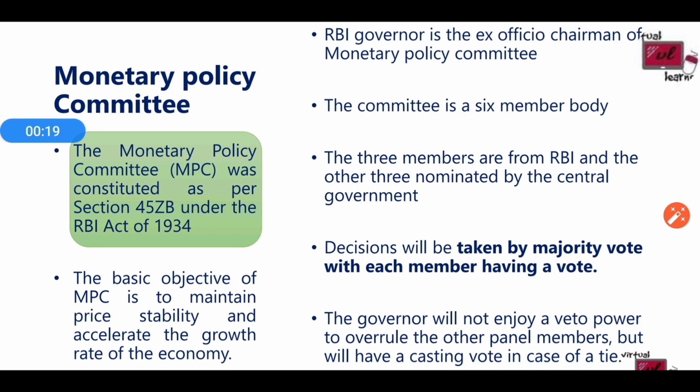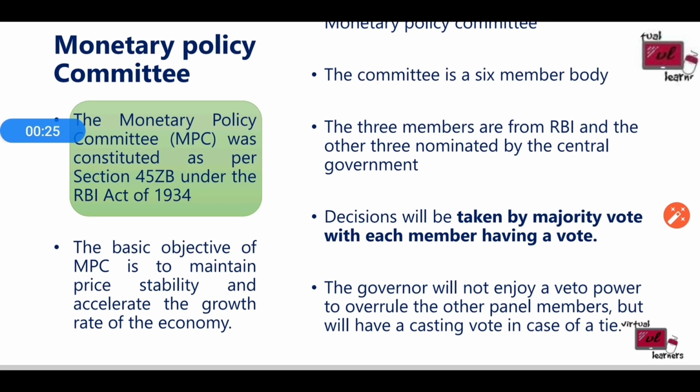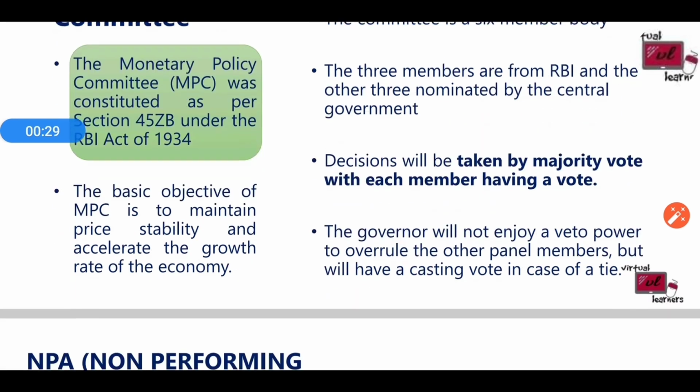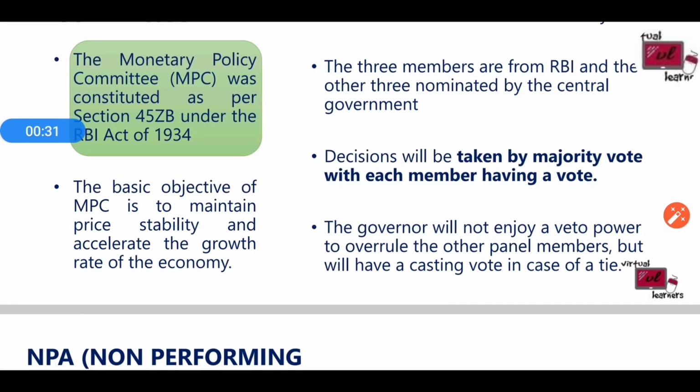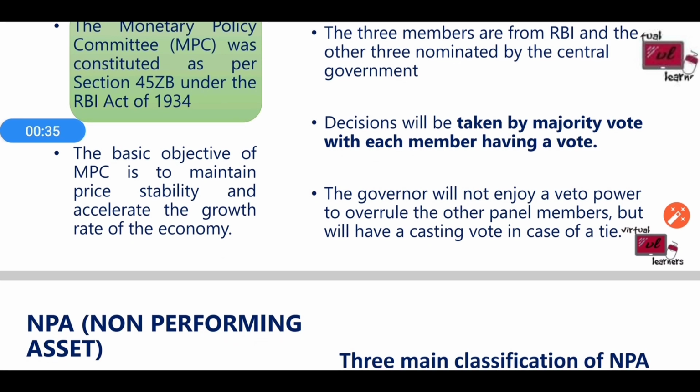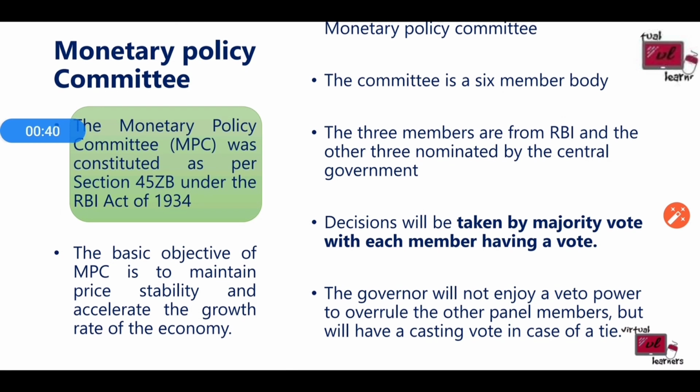RBI Governor is the ex officio chairman of the Monetary Policy Committee. The committee is a 6-member body. Now, we see that there are 3 members from the RBI and 3 nominated by the central government. Decisions will be taken by majority vote, with each member having a vote. Here the governor does not have a veto, but he does have a casting vote. This is the gist of the Monetary Policy Committee. We have to remember that it's a statutory body under RBI Act 1934.